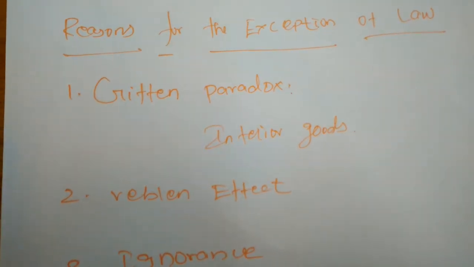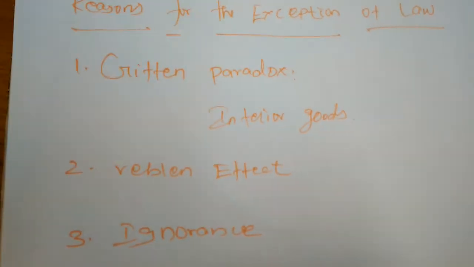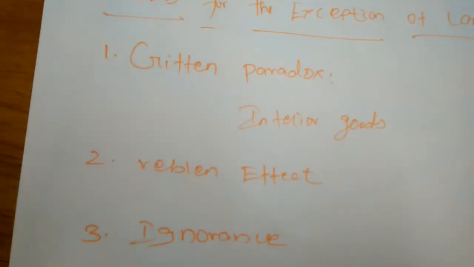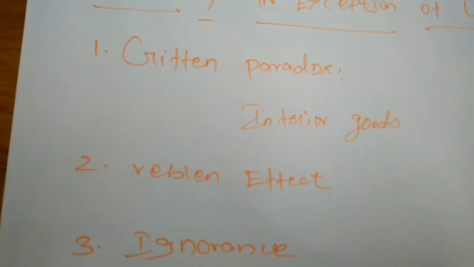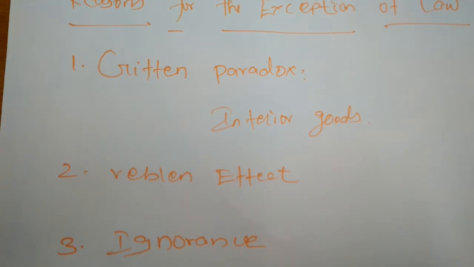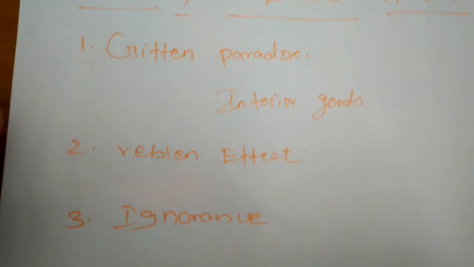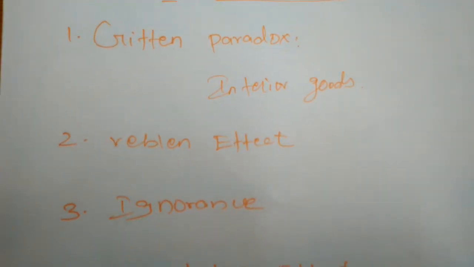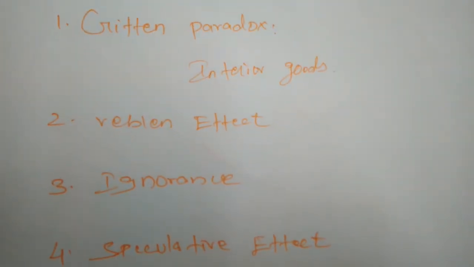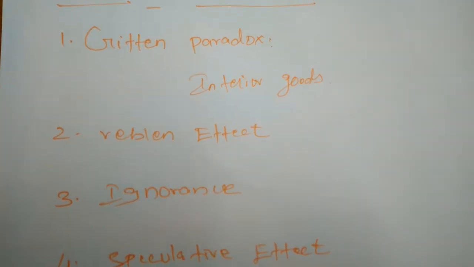Some inferior goods, meaning cheap-priced goods. Normally the poor people will use only the basic necessities of life, like rice, some ragi, and some other inferior goods.